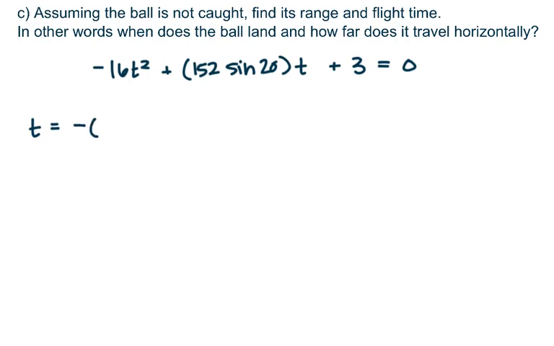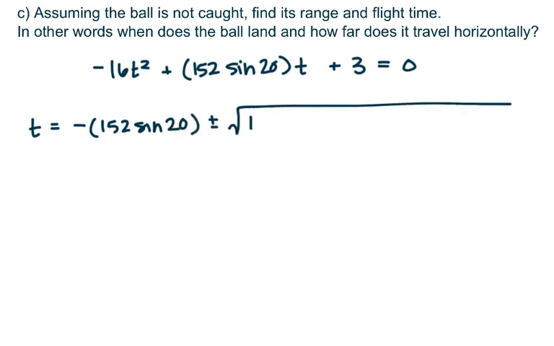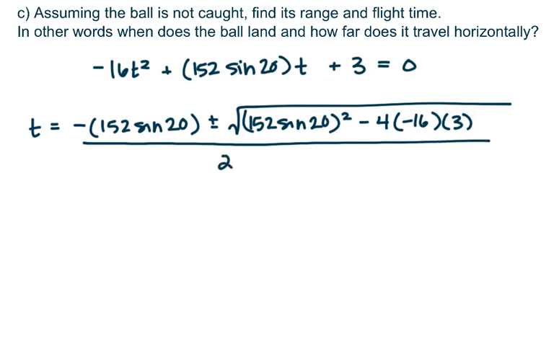So that gives me negative 152 sine 20 plus or minus the square root of 152 sine 20 squared minus 4 times negative 16 times 3, all divided by 2 times negative 16.